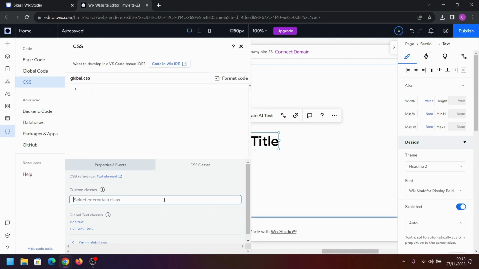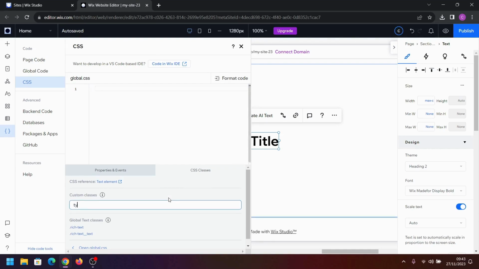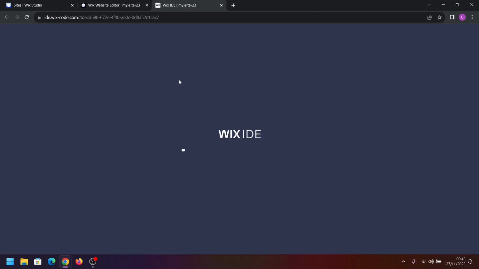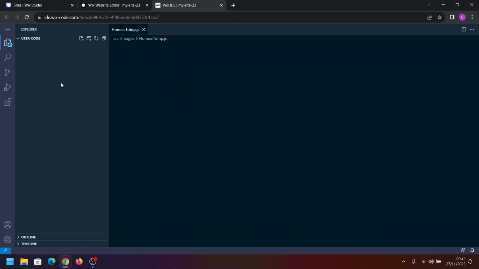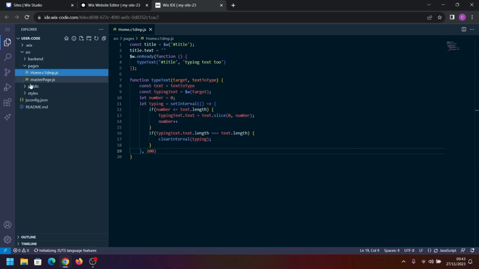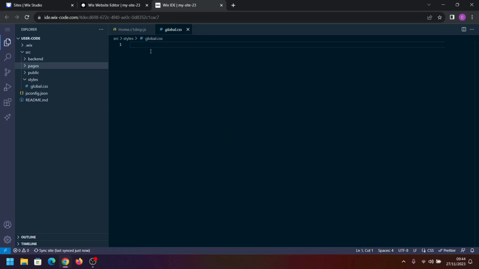Got this selected, I'm going to call this type in. Now we open the IDE again, and our CSS global file should be created for us. There we go.